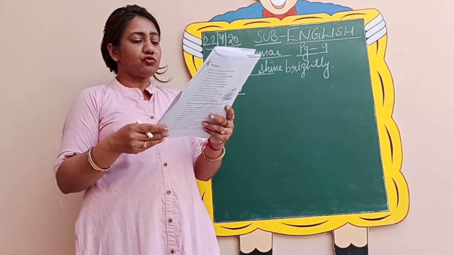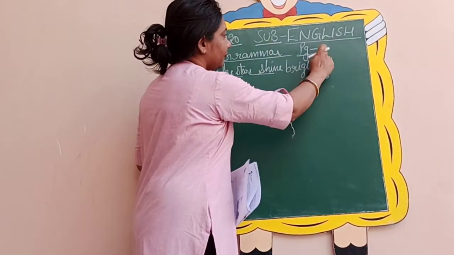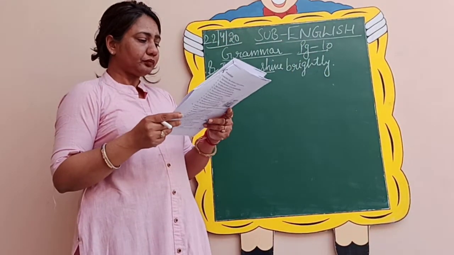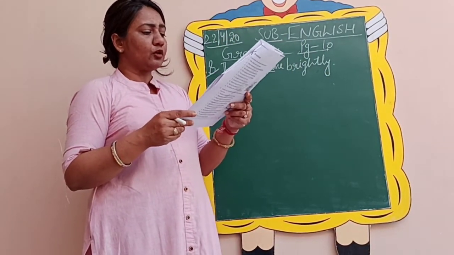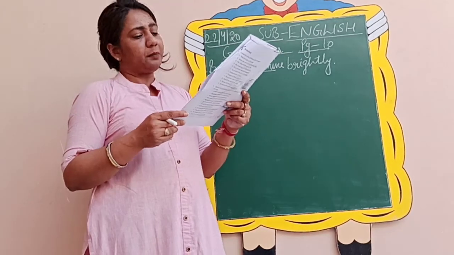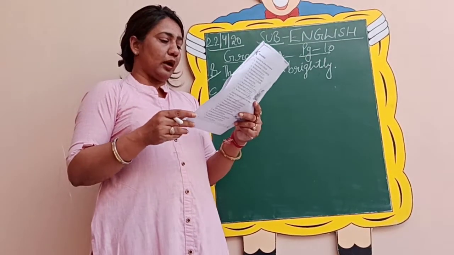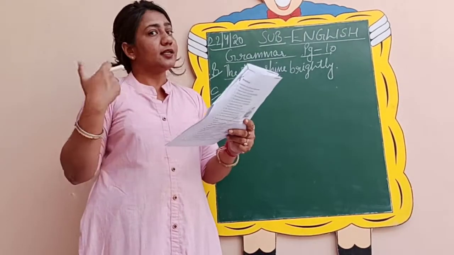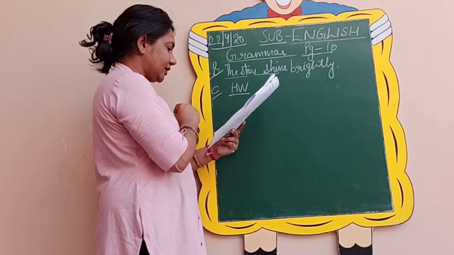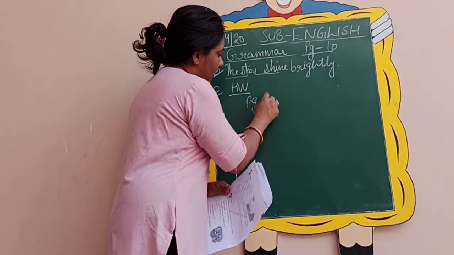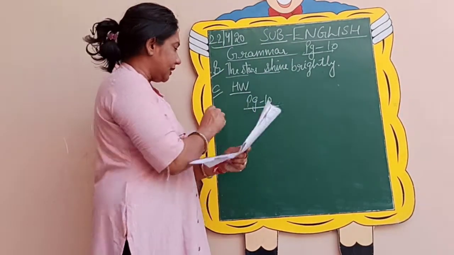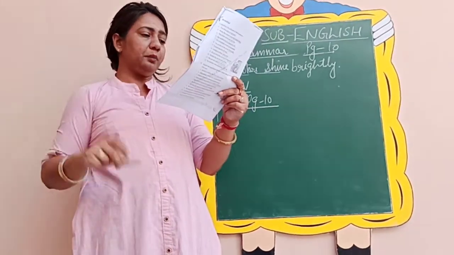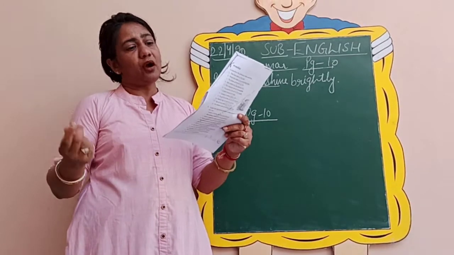Now next, coming to page number 10, let us see what is there on page number 10. Write S if the group of words is a sentence and P if it is a phrase. I have already discussed with you what is a phrase, what is a sentence. It is a very easy exercise. Let us quickly see the 10 sentences that they have given, and quickly write with pencil S or P. S for sentence and P for phrase.